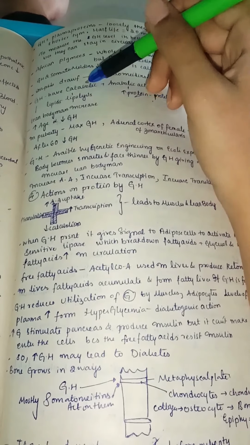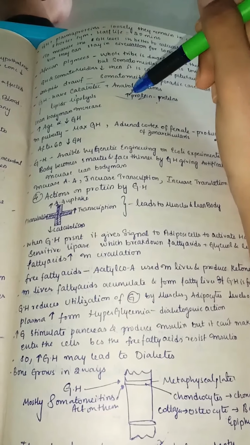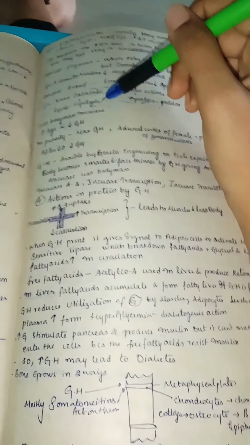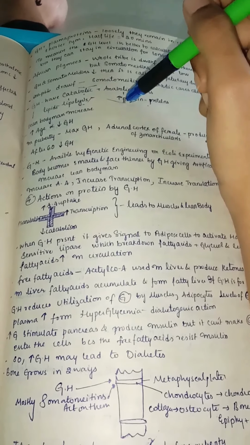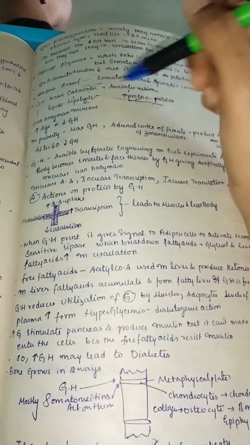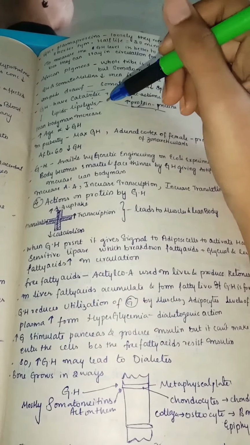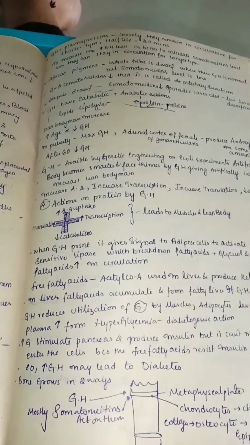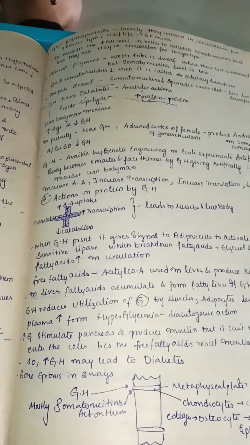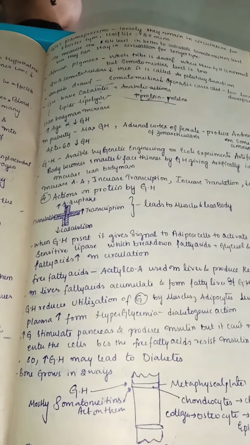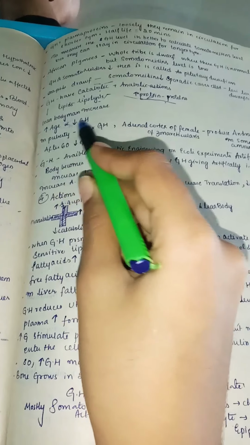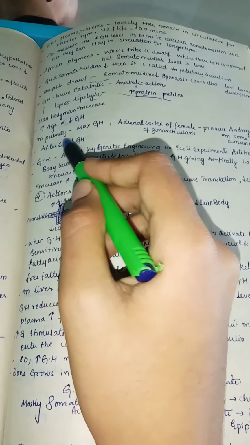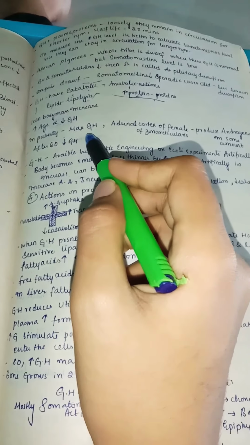So GH, growth hormone, has mainly catabolic and anabolic actions. Catabolic action is lipolysis, that is, they break down the fat. Anabolic actions are that they increase the protein content in the body. So because of this, in the presence of growth hormone, the lean body mass is maintained, because all the fat will be cut off, and that is called lean body mass increase. As age increases, growth hormone decreases. In puberty, there is maximum growth hormone.